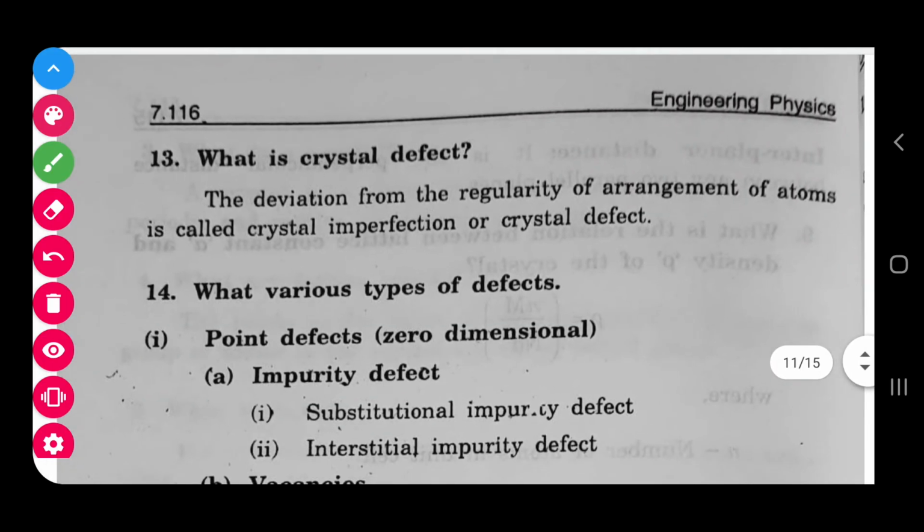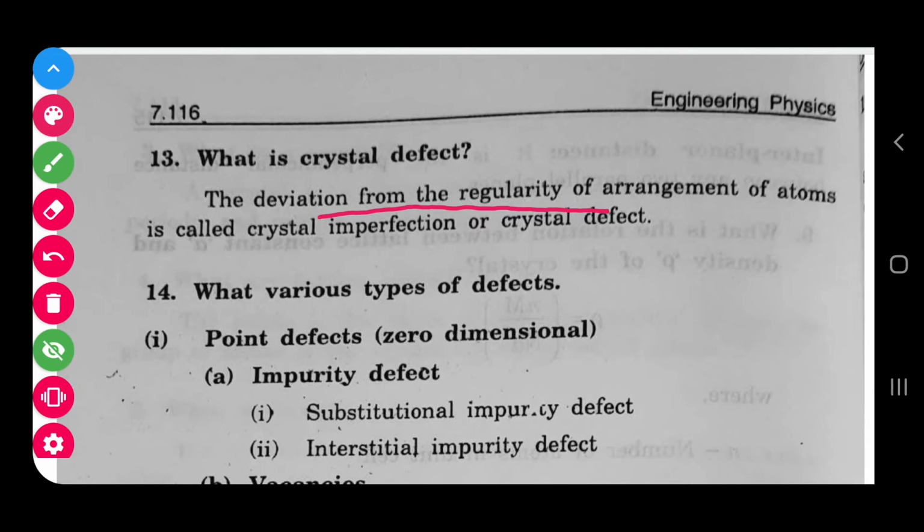And what is a crystal defect? I already told you, as human beings, we may have some characteristic defect. Like that, the crystal also has some problems or defects, and we can say that is a crystal defect. So it is the deviation from regularity. If a person has all positive nature, we can say there is no deviation in their character. In the same way, a crystal defect is the deviation from the regularity of arrangement.